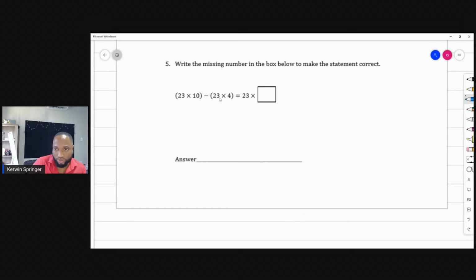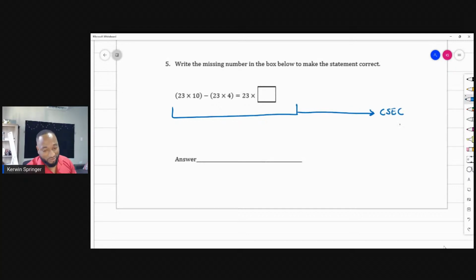23 times 10 minus 23 times 4 is equal to 23 times something. So this is one of those questions that can actually show up in CSEC. If you have any brothers or sisters in Form 5, they can get this question in CSEC Maths multiple choice. What's the shortcut to do it?